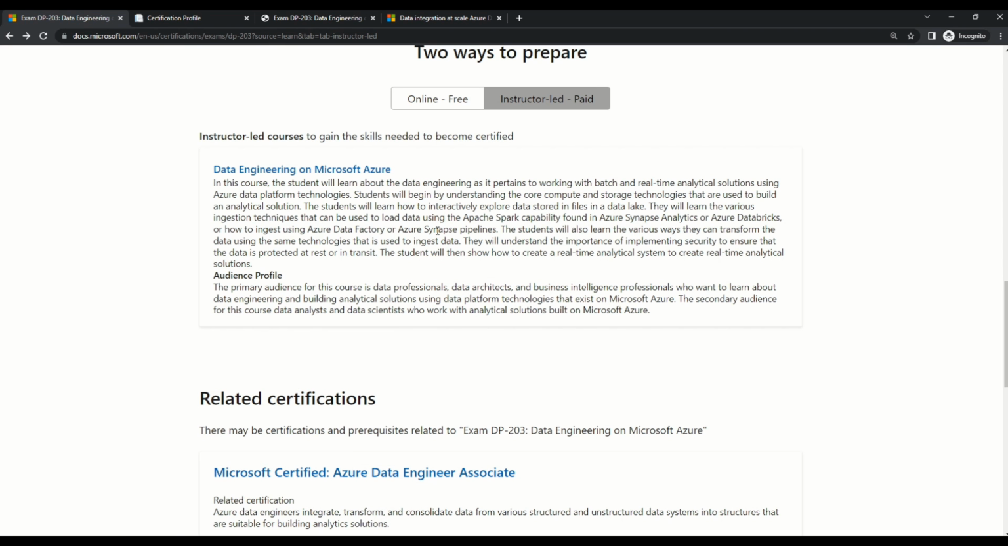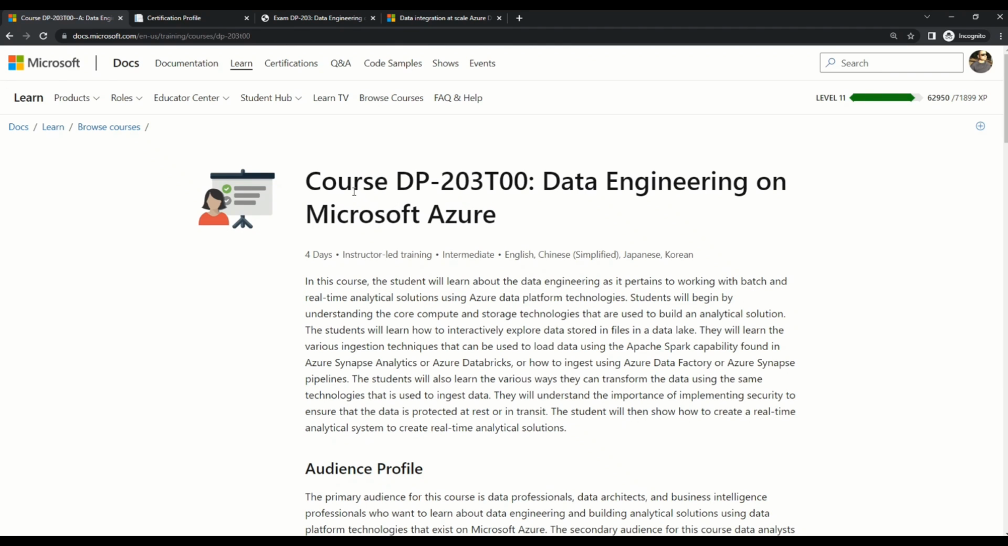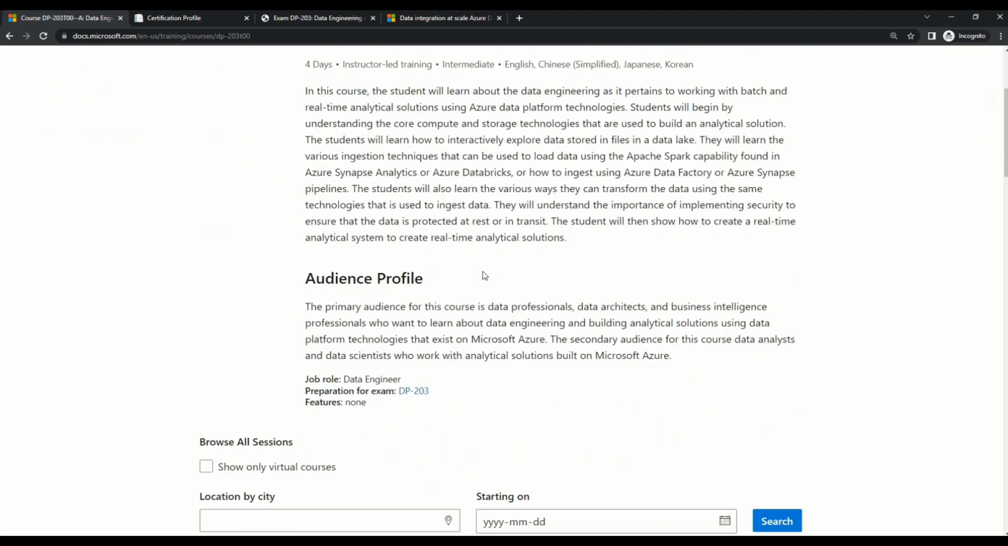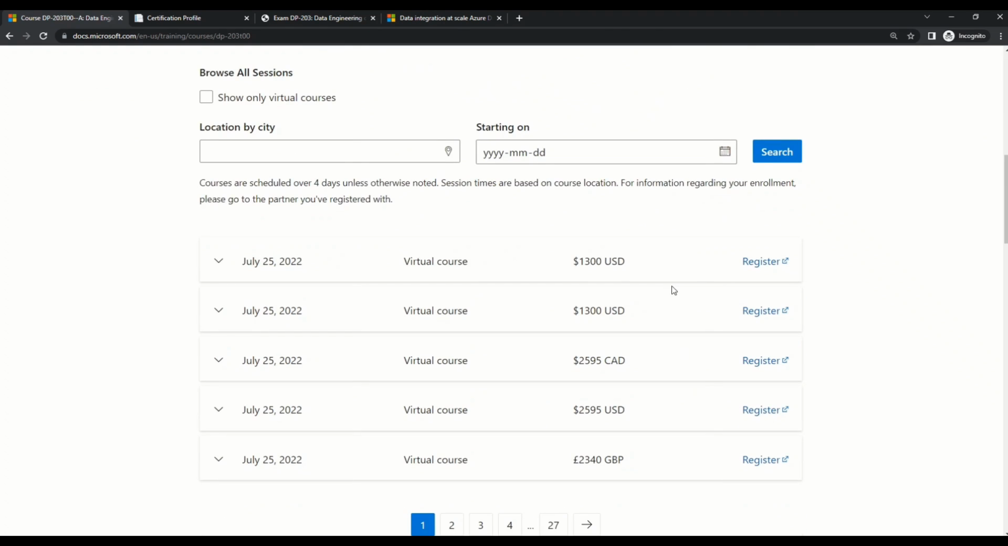And here you can see that Microsoft has presented some details on the Data Engineering on Azure course. If you click on this section, you can see that it says course DP203T00 Data Engineering on Microsoft Azure. You can read more details here. You can also see that you can register for these courses. The dates are also given along with the prices.